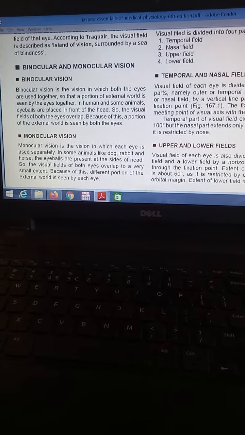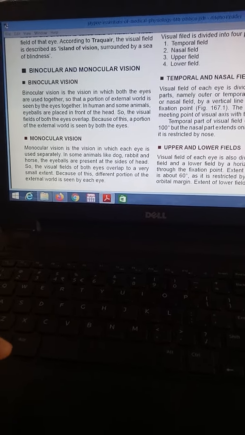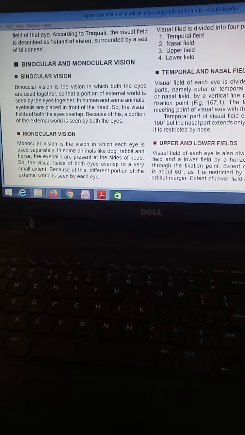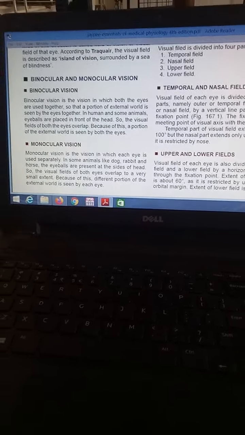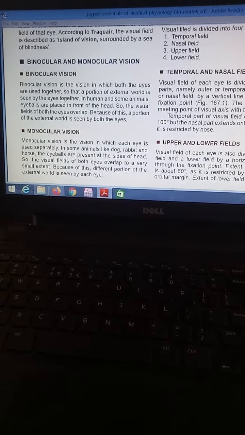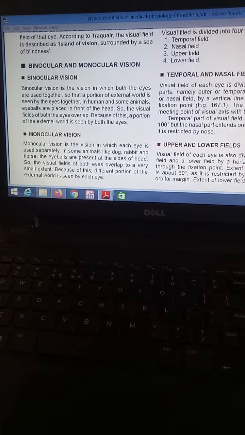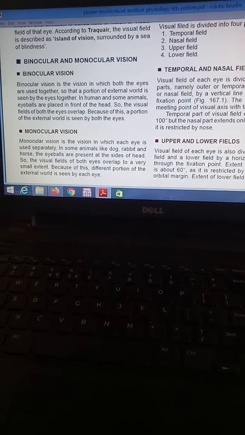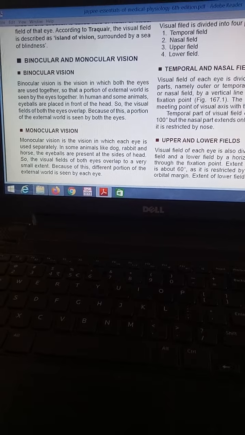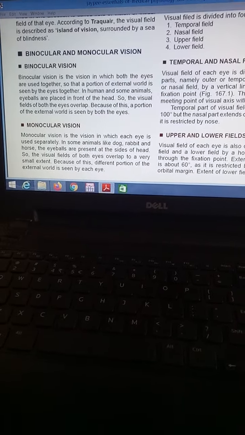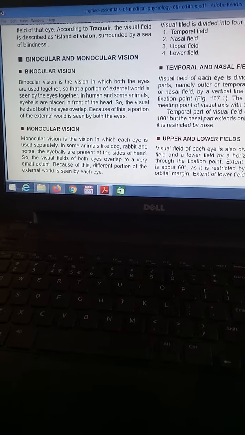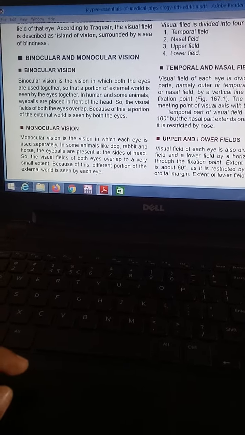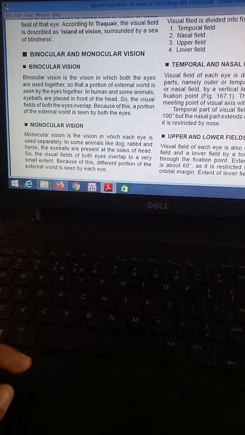Because of the structure of our face or the face of other such animals, our eyes are situated in the center of our head. So because of that, from the lateral side or from the posterior side, it cannot harm that much. So the visual fields of both eyes are overlapped.